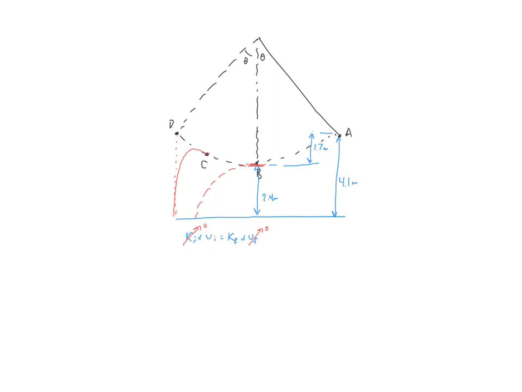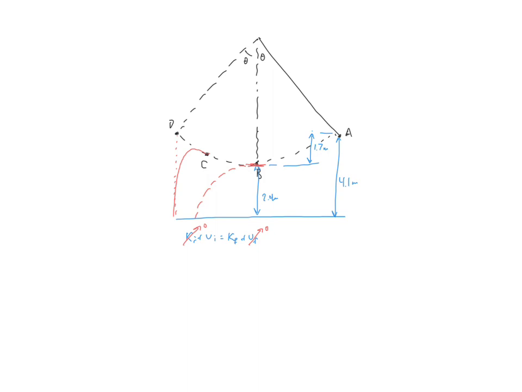Now you could make the argument that there is gravitational energy because they're above the surface of the water, but there's gravitational energy here also. So you could have both an initial and a final gravitational energy, but the problem becomes much simpler if you just set this as the 0 point, and then say point A is a height of 1.7 meters above point B for the initial gravitational energy.